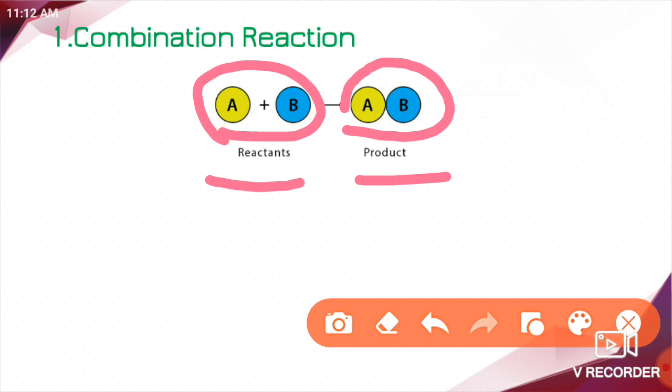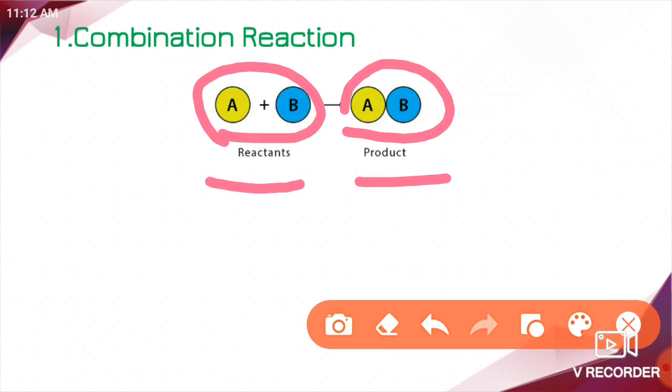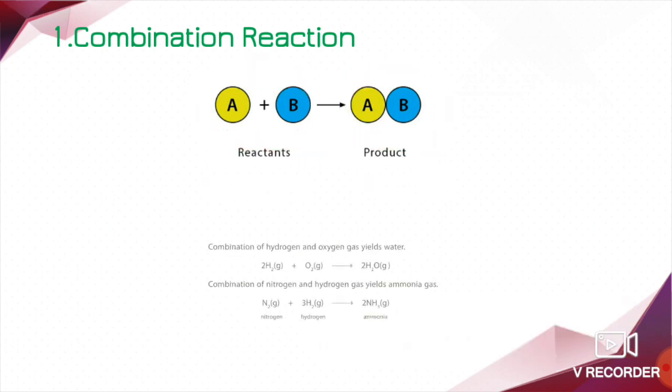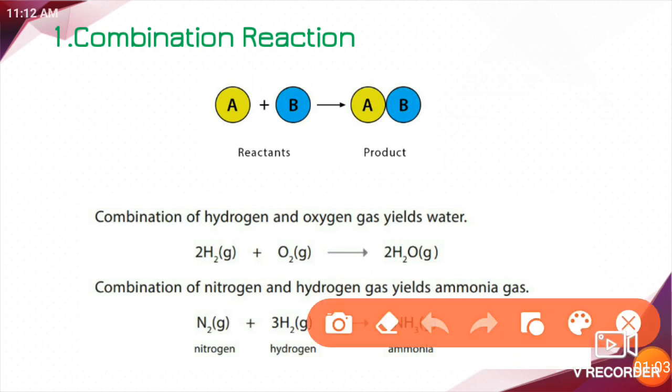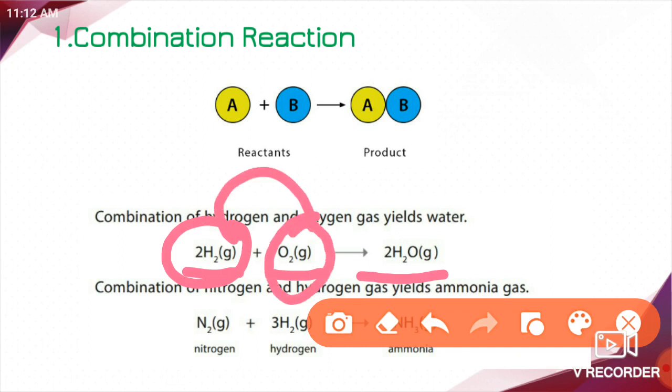For example, you know how water is formed? Yes, by combination reaction. You just look at this reaction here. When hydrogen gas combines with oxygen to form a new substance, that is water. Got it? When two reactants, that is hydrogen and oxygen, combine to form a new product, that is what we call water. This is combination reaction.